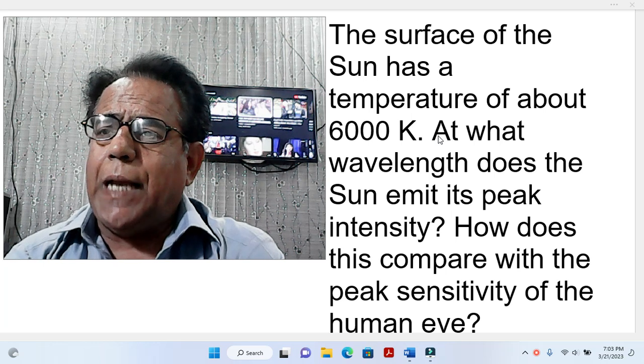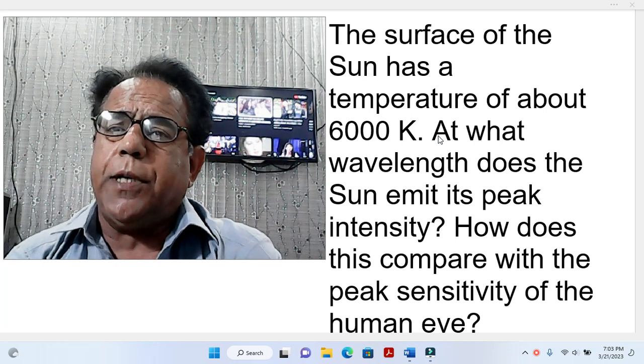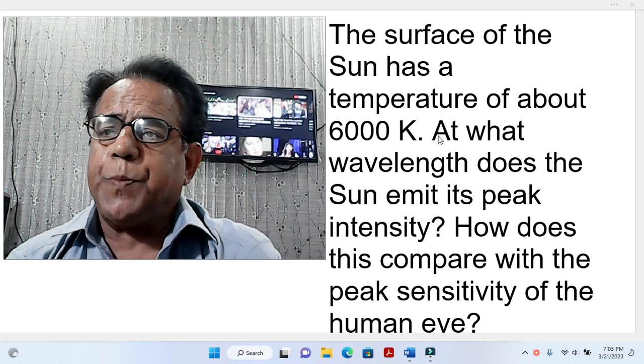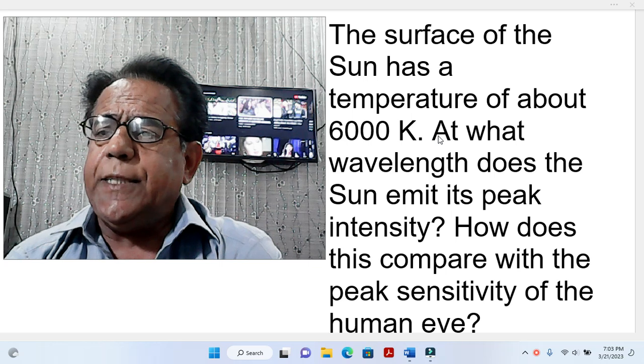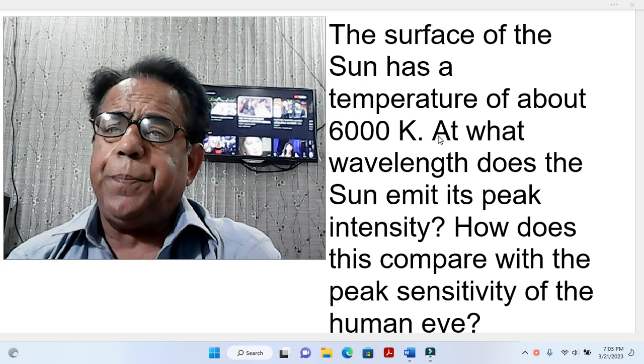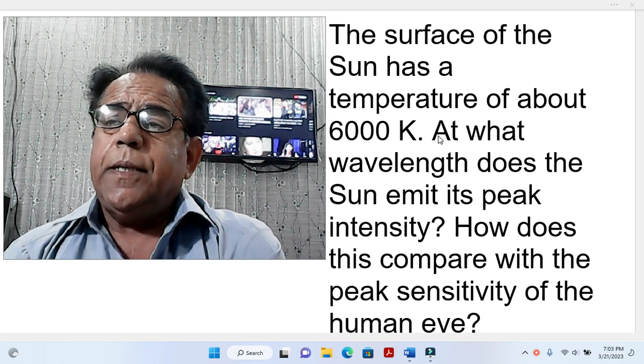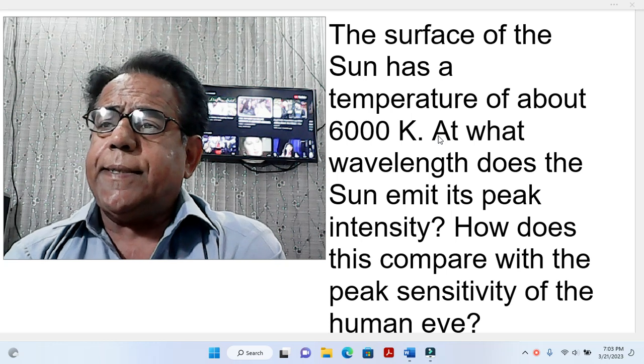Assalamu alaikum dear students. This is our next problem, once again chosen from the book Modern Physics by Kenneth S. Crane. This problem is about Wien displacement law. First we come towards this statement.